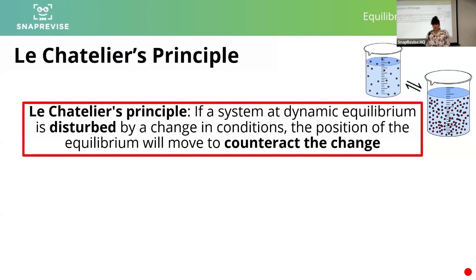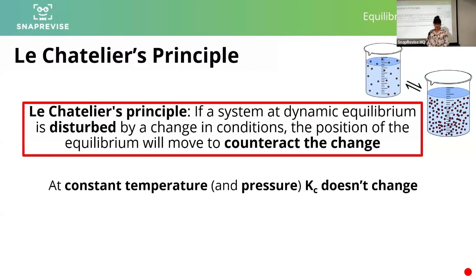But there are a few variations that are accepted by exam boards. So don't worry too much about it being word perfect, but make sure that you're saying all of the bits that need to be said. So you're talking about the equilibrium being disturbed or put under stress, and that the position of equilibrium moves to counteract or reduce the change, or reduce the stress, or whatever phrase you've used. So just pick one and learn it. Don't try and learn four or five different ones. Just pick one, learn it, and ignore the rest.